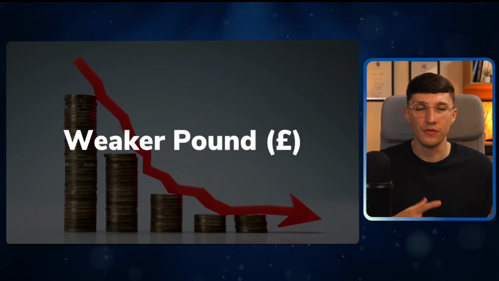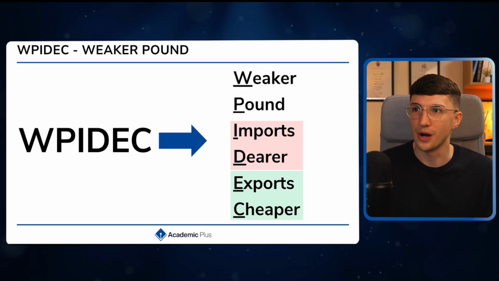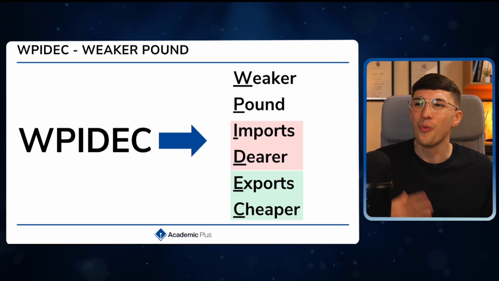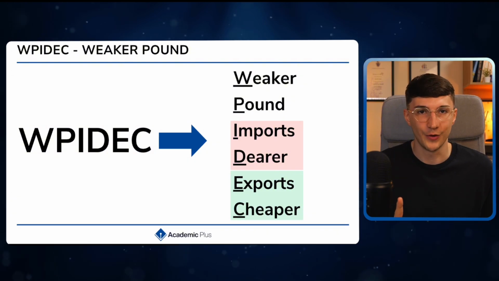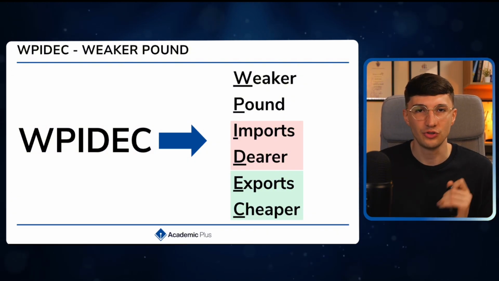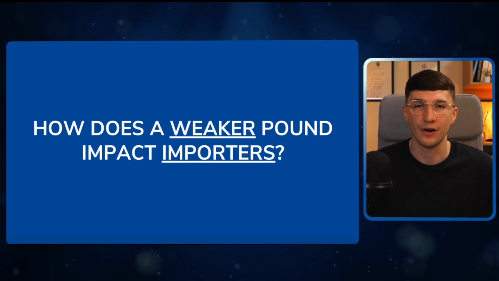But what happens now when the pound gets weaker? Unfortunately, this acronym doesn't really roll off the tongue very well. It is WIPIDEC. Essentially, what this means is that with a weaker pound, your imports now become dearer. But for exports, it becomes cheaper. So let's break this down of how it impacts these businesses, starting off with our importers.